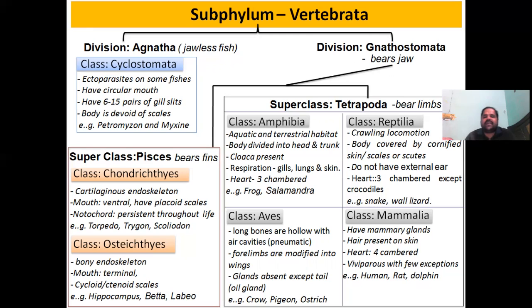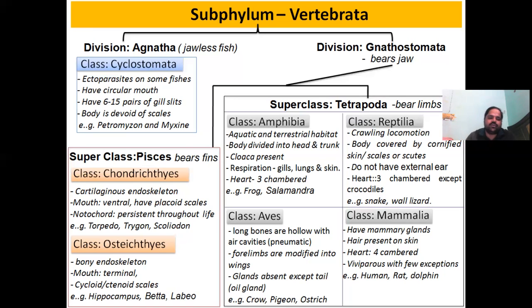Fishes, as we know, have fins as the main characteristic of the superclass Pisces. But in Tetrapoda, the presence of limbs is the main characteristic. On the basis of the limbs, the name Tetrapoda has been given.